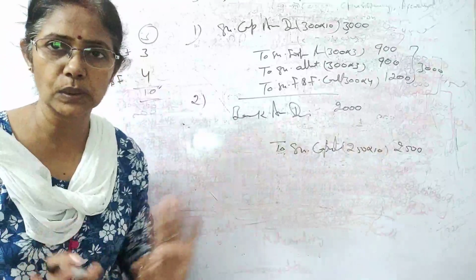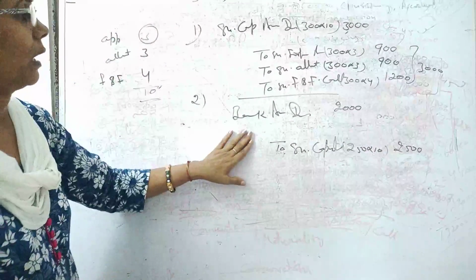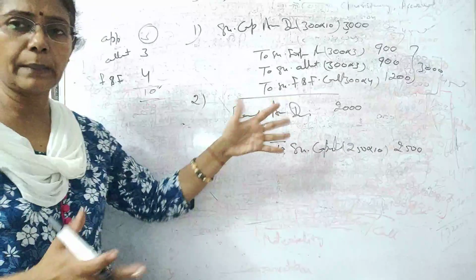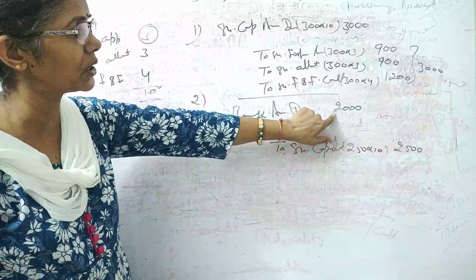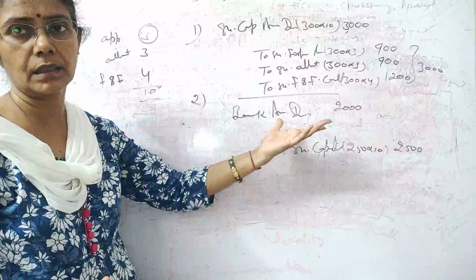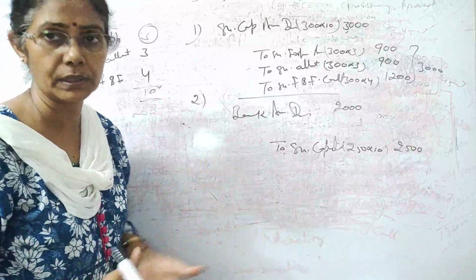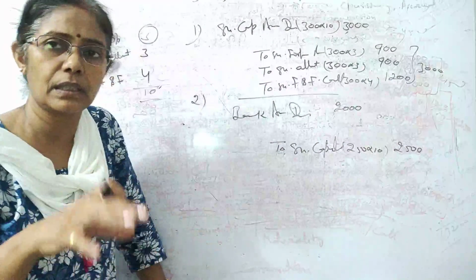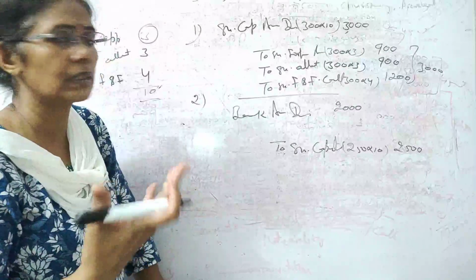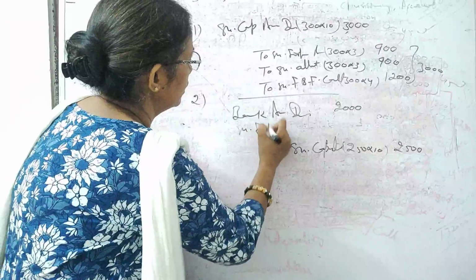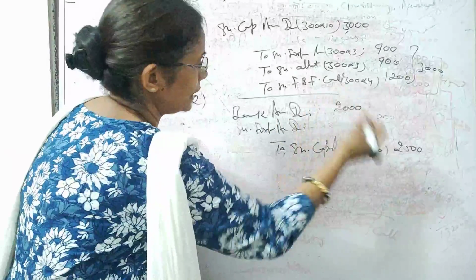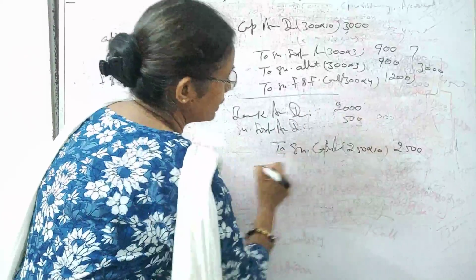Okay, this is 2500. Now can you see the difference? Your debit and credit is not equal. Why so? Means here we have issued these shares for some less amount, right? So that is your discount. And from where do we cover the discount? Discount is covered from forfeiture. Okay. So share forfeiture account is debited by the difference amount, that is 500.